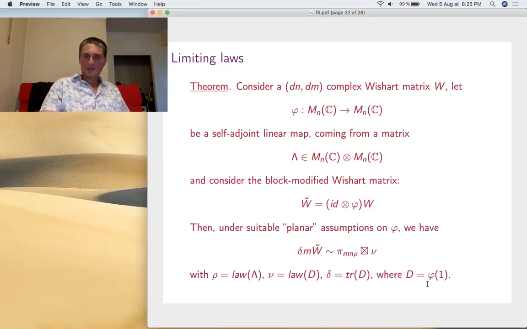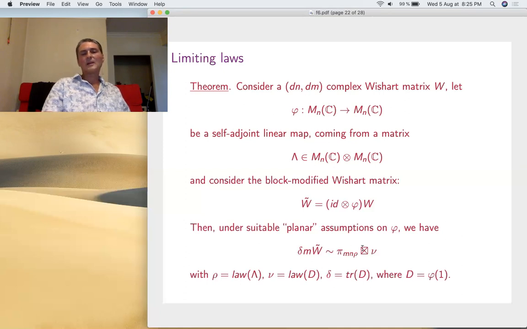In general, phi is not unital, so you take phi of 1 and denote it D. Then nu here is the law of D, the distribution of eigenvalues. It's a square matrix, so it's something discrete. And rho is the law of this big matrix producing phi.